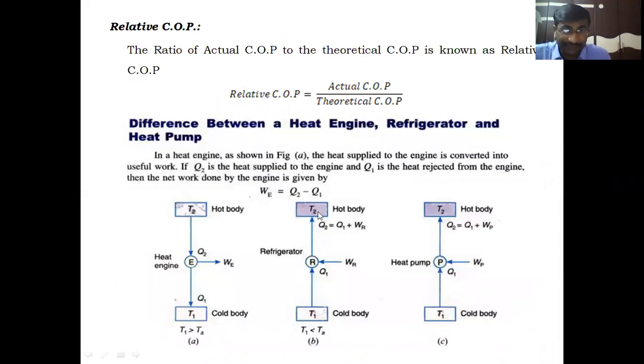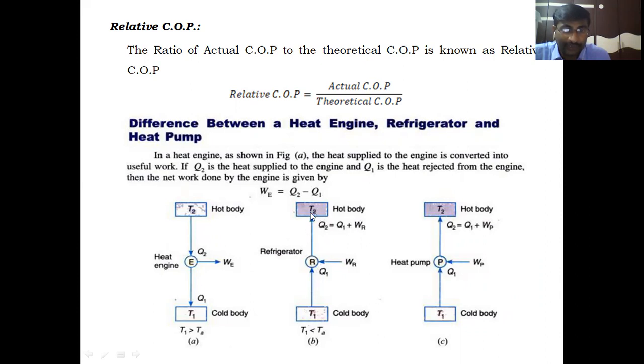Coming to the refrigerator. This, the center one, is the refrigerator, which is also working between two temperature limits, T2 and T1. It is also called the reversed heat engine. The refrigerator is the reversed heat engine. The heat is extracted from the cold body at T1 and heat is rejected to the hot body at T2.